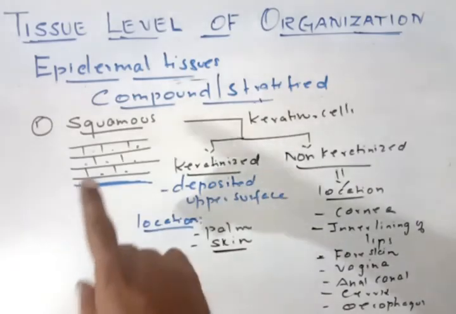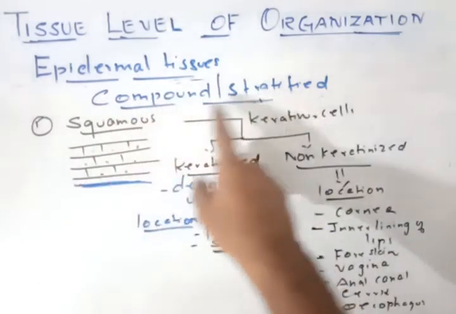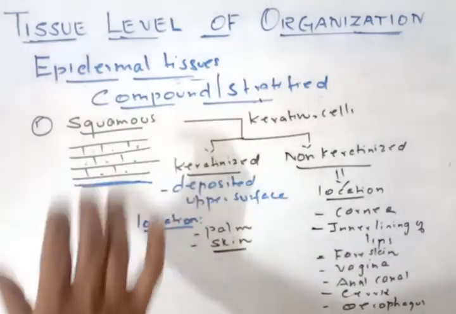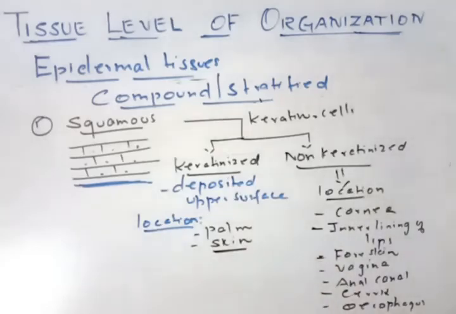Okay, so simple squamous, stratified squamous epithelial tissues are classified into two types based on the deposition of the keratin. If the keratin is present, it is called keratinized. If the keratin is not deposited, it is called non-keratinized. Okay, so this is one part of it. So squamous is over. Next we will study the cuboidal.